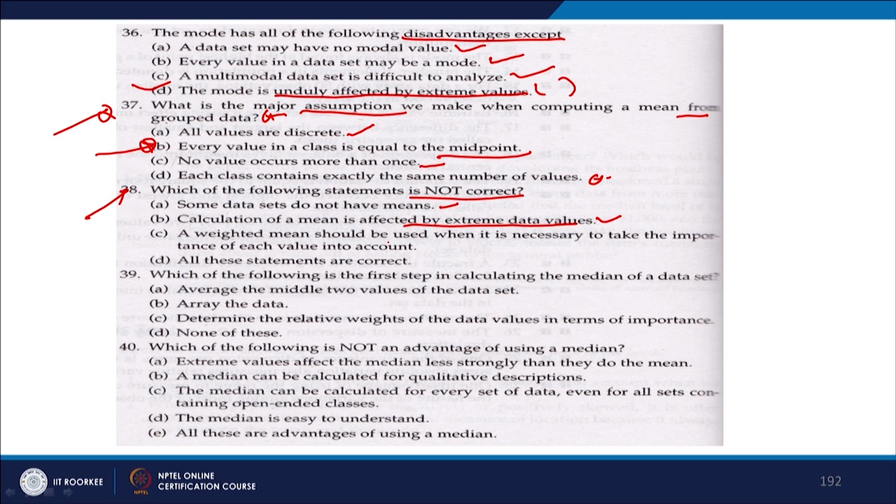A weighted mean should be used when it is necessary to take the importance of each value into account, and all these statements are correct. Point number 38. So, this is not correct. Some data sets do not have means, no, all data sets will have a mean.